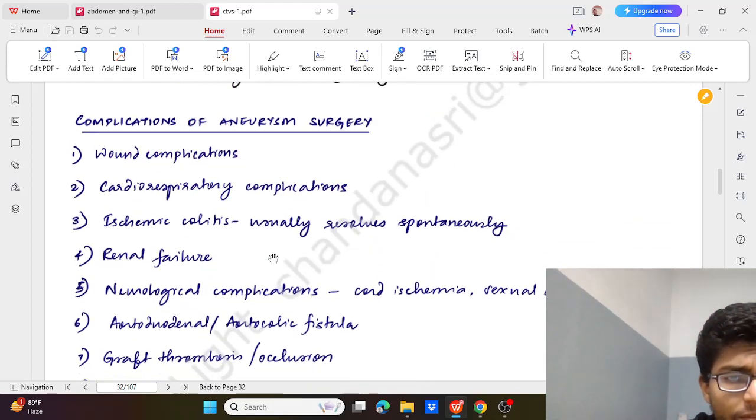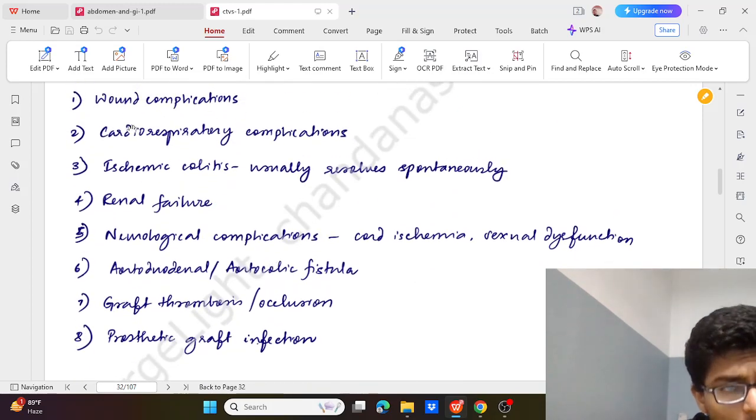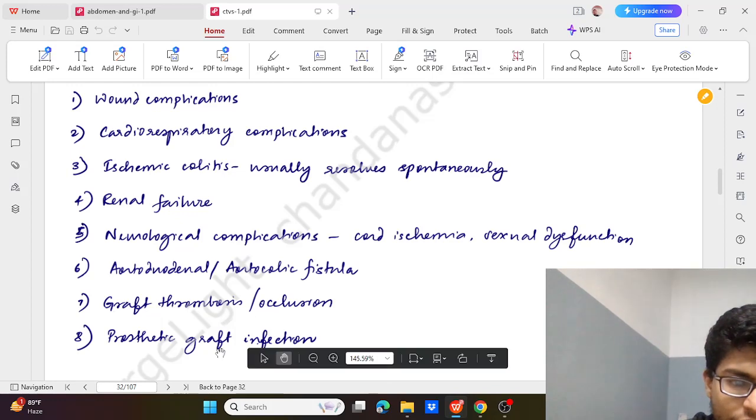Then complications of aneurysm surgery are wound complications, cardiorespiratory complications, ischemic colitis, renal failure, neurological complications like cord ischemia, sexual dysfunction, aortoduodenal or aortocolic fistula, graft thrombosis, occlusion, and prosthetic graft infection.